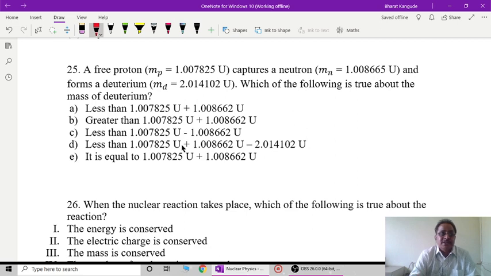We have already discussed that in the formation of any nucleus, the mass of the nucleus is always less than the sum of the masses of its components. The components are protons and neutrons. So the mass of deuterium is less than 1.00782 atomic mass units plus 1.008665. This is the collective mass of the proton and neutron, and the mass of the deuteron is less than that. So naturally, option A is the correct option, as per this nuclear theory.